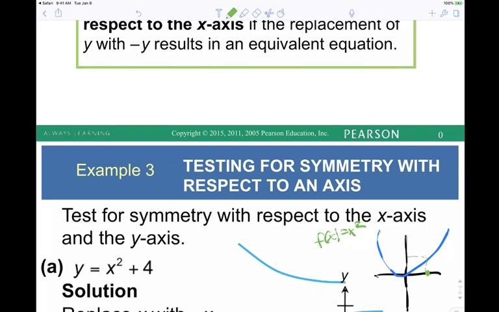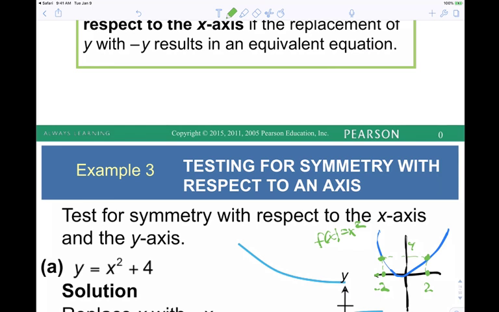So when x is 2, y is 4. What about when x is negative 2? Y is also 4. So what changed, even though both points have the same y value? The x value. When we're talking about y-axis symmetry, what changes, the x or the y? The x. So if we want to test for y-axis symmetry, we change the x. That's how we do it.